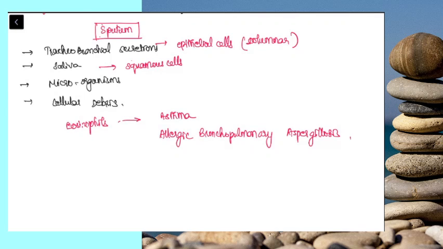While describing sputum, we have to ask about the amount of sputum that the patient is producing.